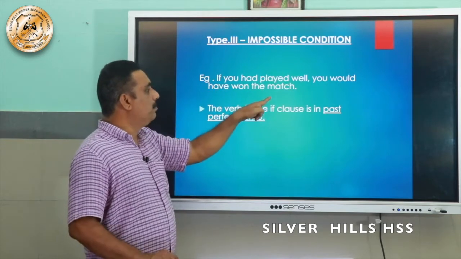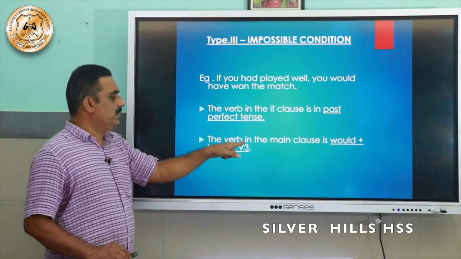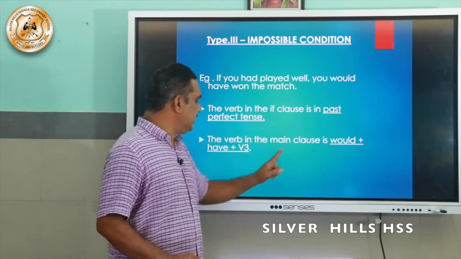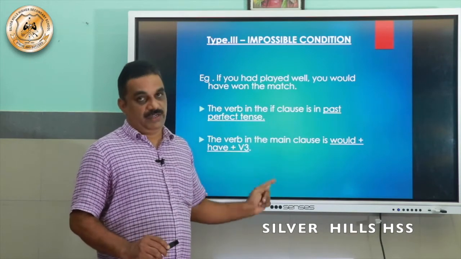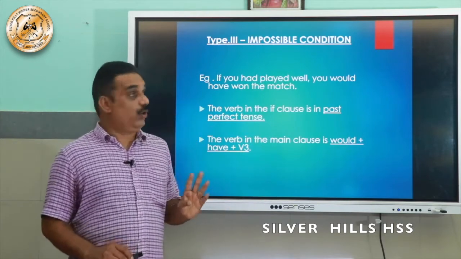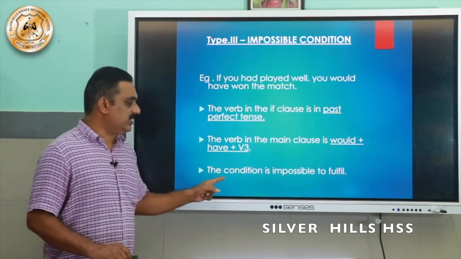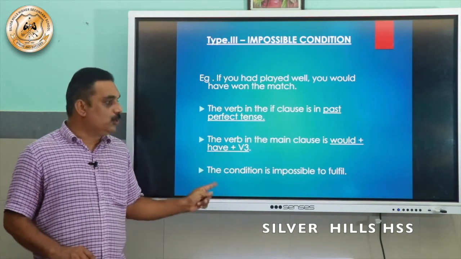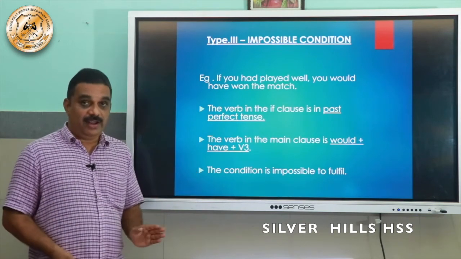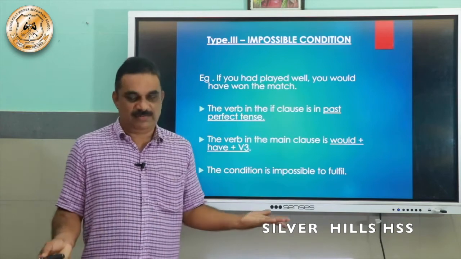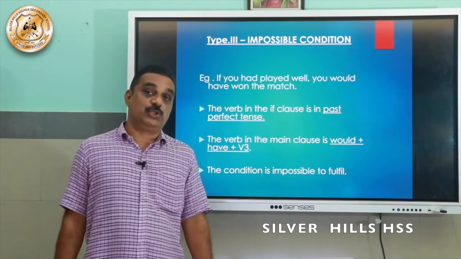So the verb in the main clause is would plus have plus V3. And this is the third condition, or impossible condition. The condition is impossible to fulfill. If you had started early, you would have got the train. But no chance now. Over. That is why it is called the impossible condition.